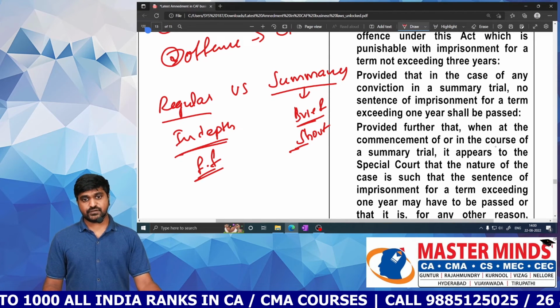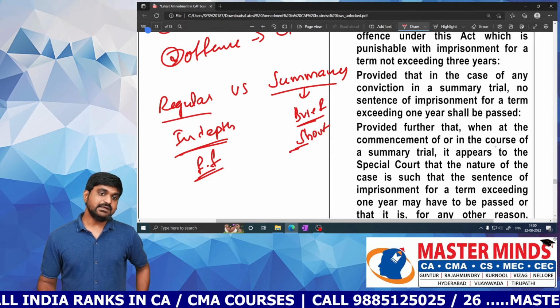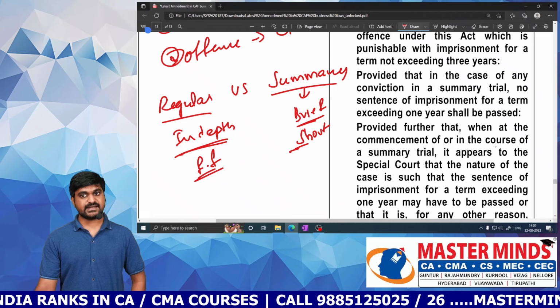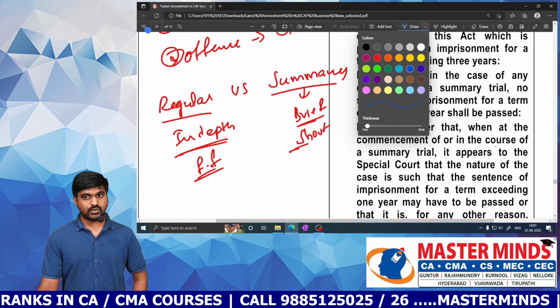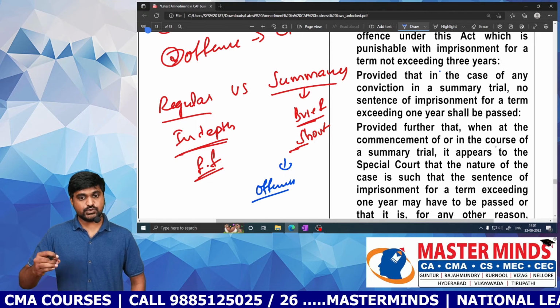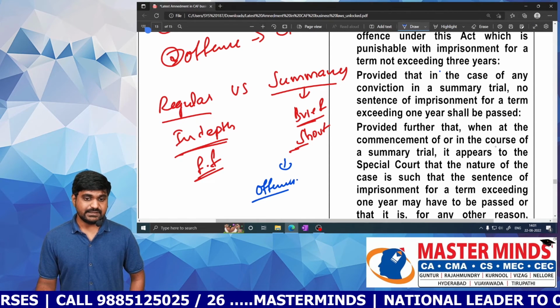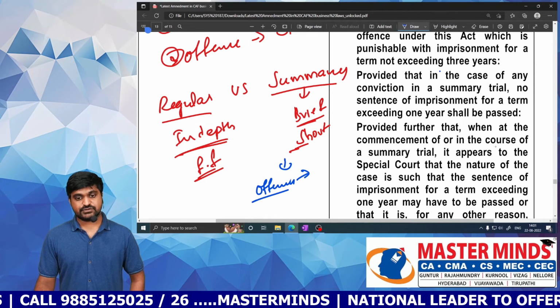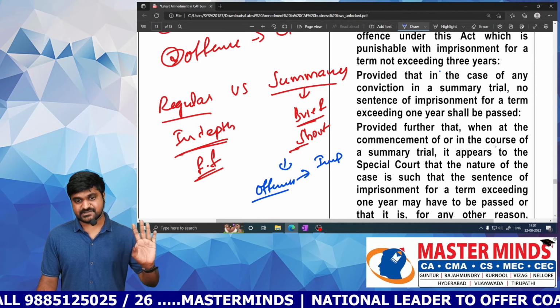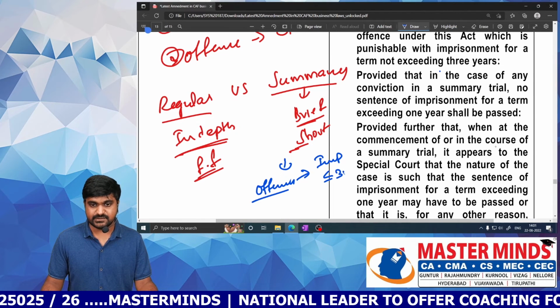Can the special court go for a summary trial instead of a regular trial? Yes, but for this there are certain conditions that need to be satisfied. Okay, then what are those conditions? First one, the offense for which you want a summary trial: the imprisonment must not exceed 3 years.